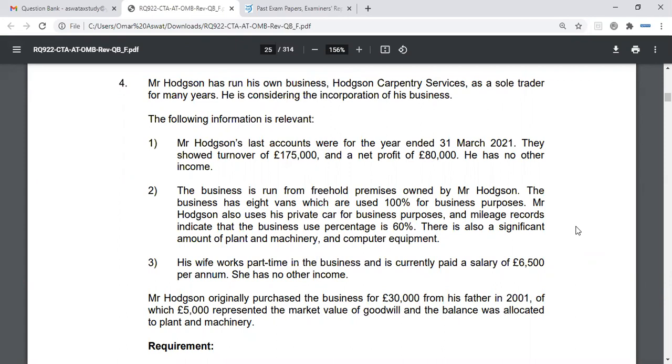Now, just an additional point on the joint election. It must be joint and it must be made within 2 years from the date of incorporation. So let's just say you incorporated on 31st March 2021. You need to make the election by 31st March 2023.